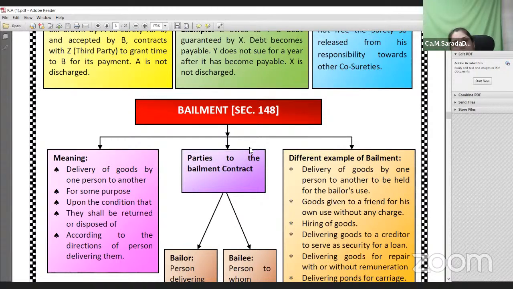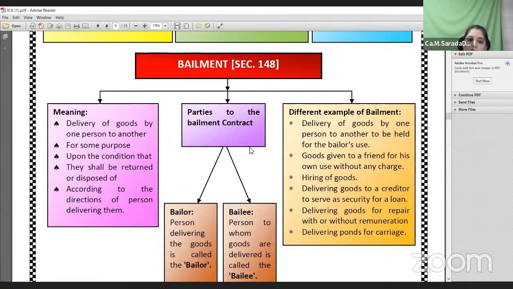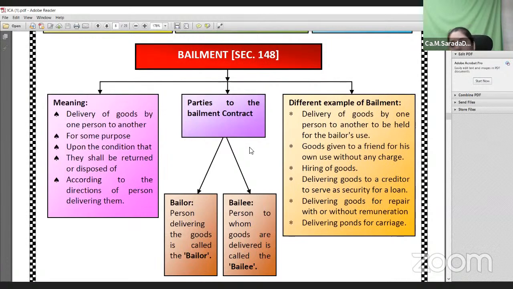Once the purpose or condition is over, the goods have to be returned compulsorily. The person who is transferring the goods is called a bailer. The person to whom the goods are transferred is called a bailee. There are two parties in a contract of bailment, bailer and bailee. It might be for consideration, or it might not be for a consideration.